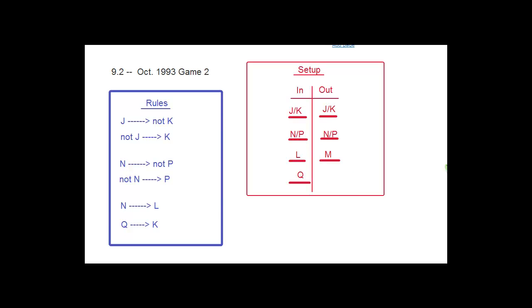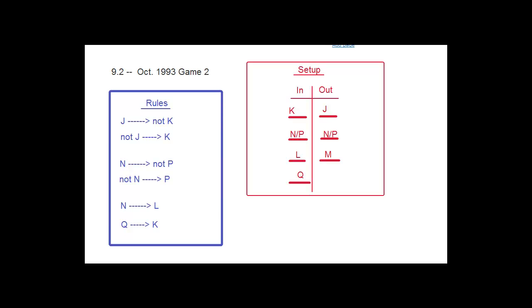Okay. And some people might look for the answer right away, and there's no problem with that. I don't think you would find it yet because there's one more piece of analysis to do, which is that since the Q is in, we know that this rule says that K has to be in. Okay, so we can actually say this, and then we know the J is out. At this point, we don't know anything else, so we would then look at the answer choices and look for the pair of people who have to be in. The possible answers would be KL, KQ, or LQ. Any of those would be fine.